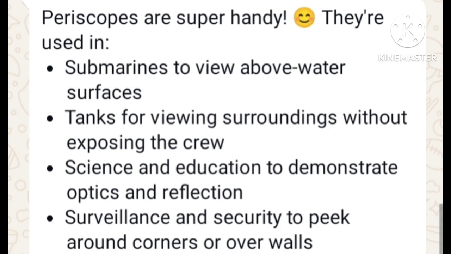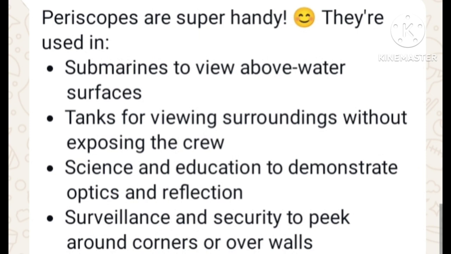So periscopes are used in submarines, tanks and also by soldiers in bunkers to see things outside. In submarines to view above the water surface, in tanks to view surroundings without exposing the crew, in science and education to demonstrate optics and reflection, and in surveillance and security to peek around corners or over walls. These are the uses of the periscope.